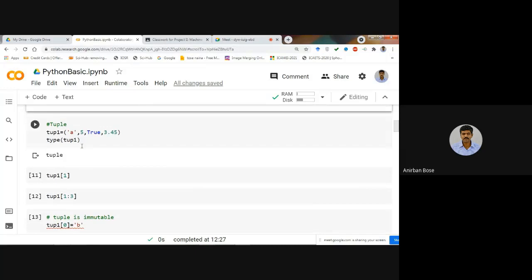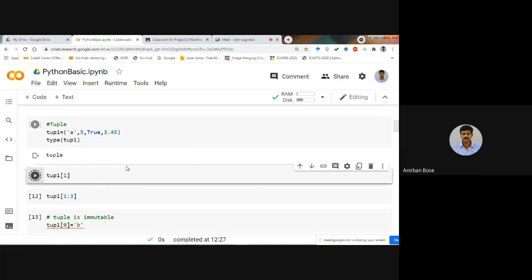If you want to extract a particular value of the tuple tup1, you use square brackets and within them write the index. Here it is written index 1. What will be the value at index 1? It is 5.